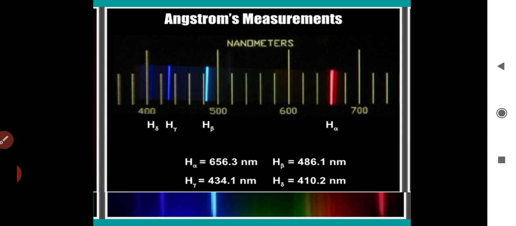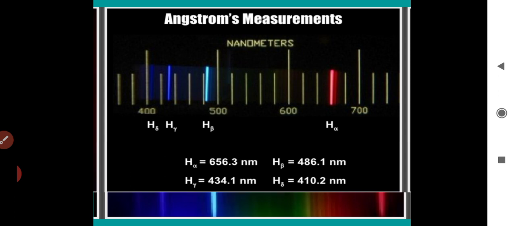Lastly we have H delta, at 410.2 nanometers. Continuing on, we have the last line as H infinity.